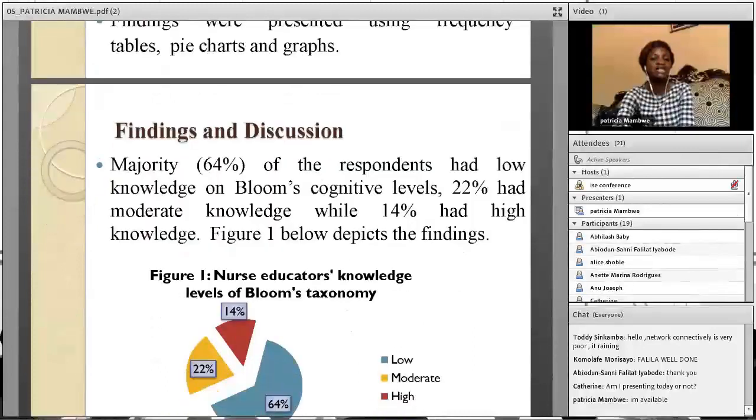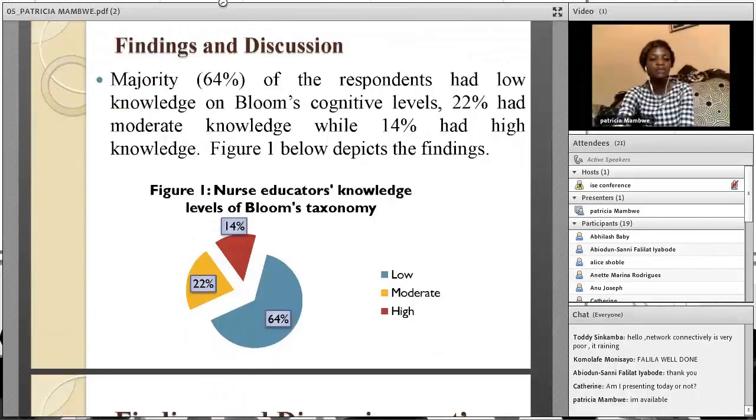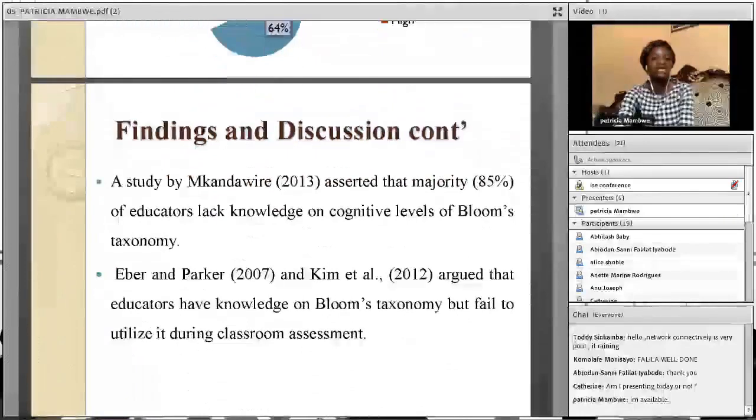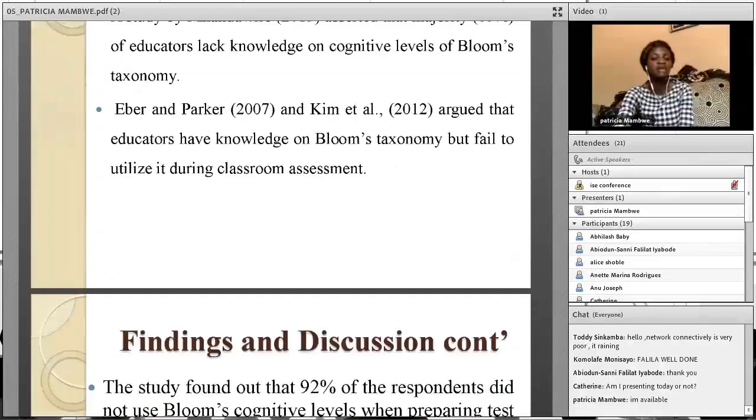In the findings and discussions, the majority, 64% of the respondents in this study, had low knowledge on Bloom's cognitive levels, while 22% had moderate knowledge and 14% had high knowledge. The figure below depicts the findings of this study. This concurs with Mkandawire's study, who asserted that the majority, 85% of educators, lack knowledge on cognitive levels of Bloom's taxonomy. Another study by Eban, Park, and Kimweto, 2012, argued that educators have knowledge on Bloom's taxonomy but fail to utilize it in classroom assessment.